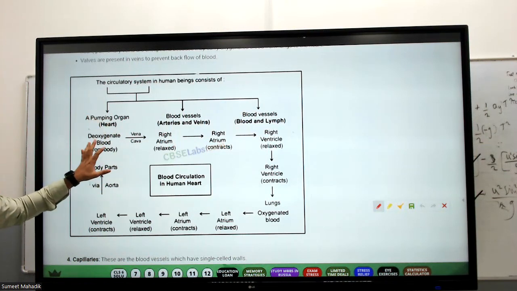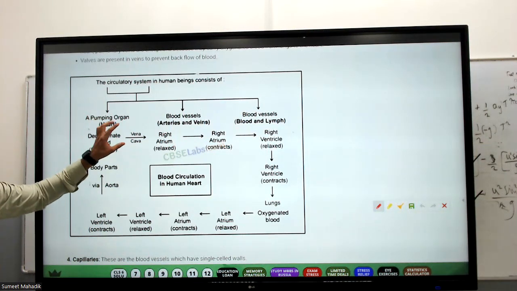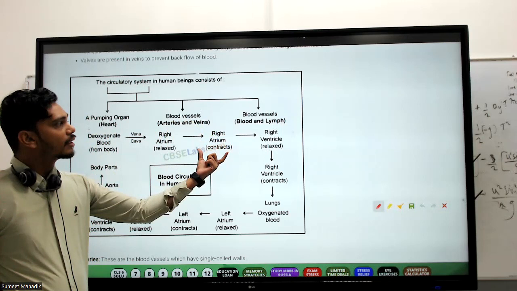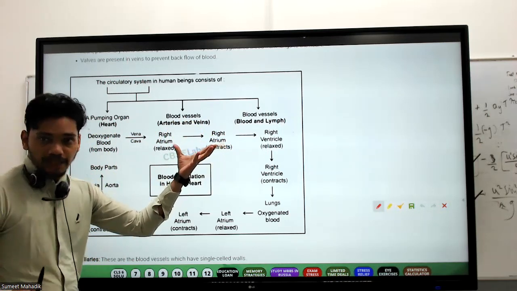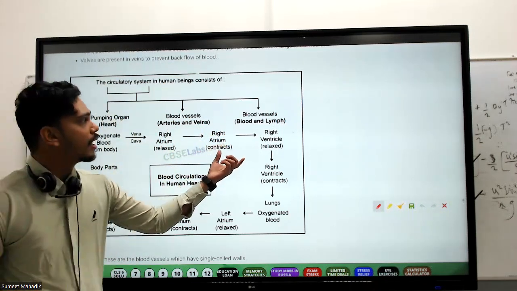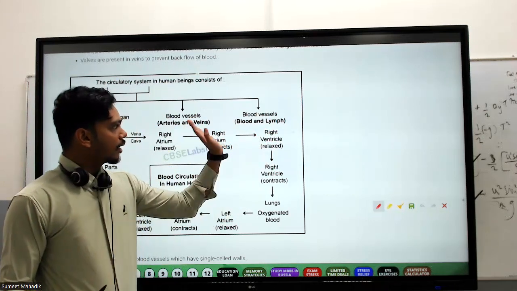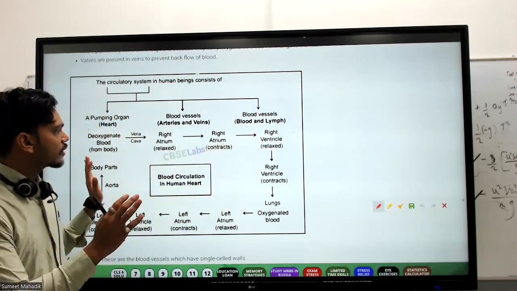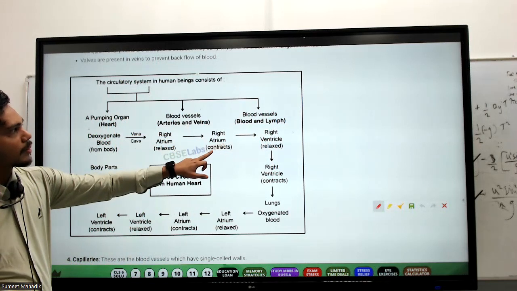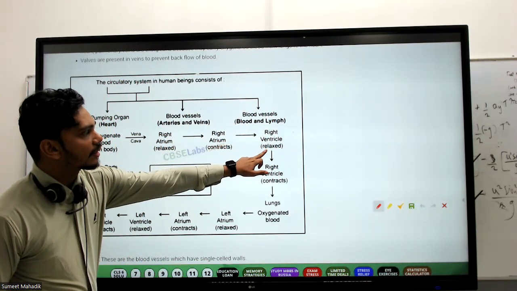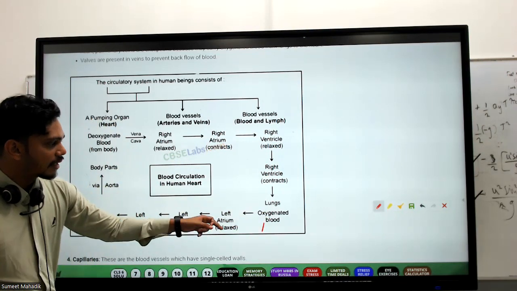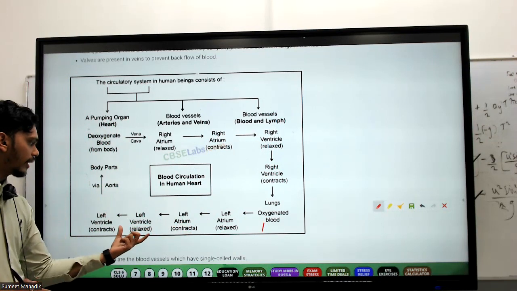Deoxygenated blood from the body is getting collected via the vena cava. Vena cava is going to pour the blood into the right atrium. The right atrium contracts. When it contracts, it's going to give the blood to the lungs via the pulmonary artery. Now what is happening here? The right ventricle is relaxed. So now what are we talking about? Relaxation and contraction. Here, right atrium relaxes, right atrium contracts, then right ventricle relaxes, then right ventricle contracts, then oxygenated blood comes from the lungs, left atrium relaxes, left atrium contracts, left ventricle relaxes.